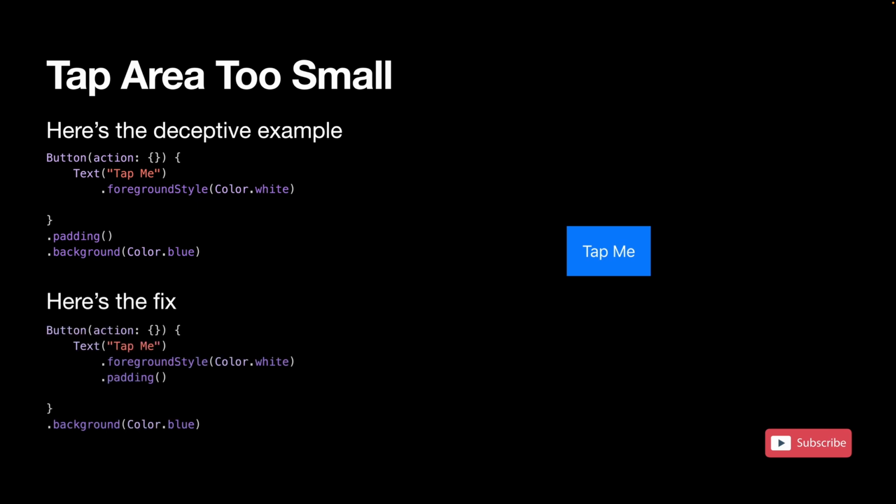Here's the proper way to create a button with the correct tap target. Now the magic happens by putting the padding inside the button's label closure. You are expanding the button's content area before applying the background. This means the entire blue rectangle becomes tappable, not just the text. The key principle here is that in SwiftUI, the button's tappable area is determined by its content, not by decorative modifiers applied afterward. Always build your interactive area first, then style it.